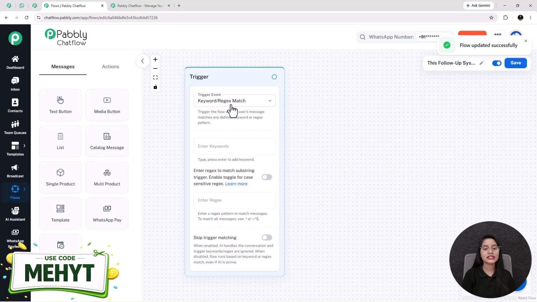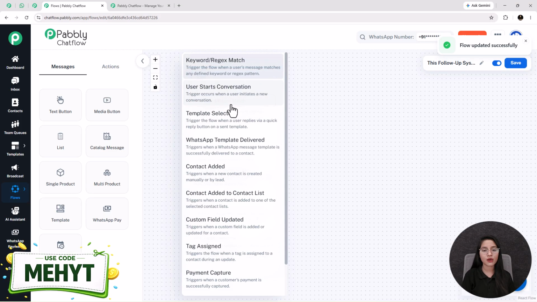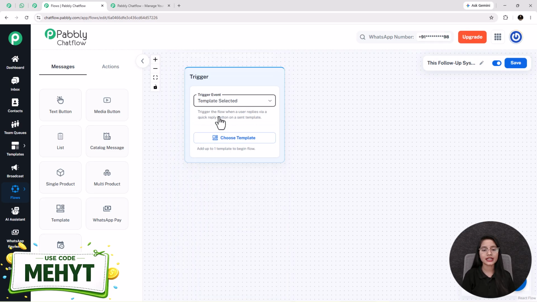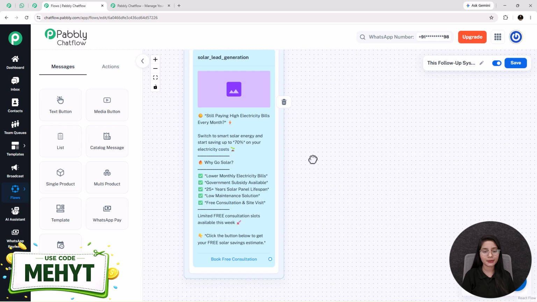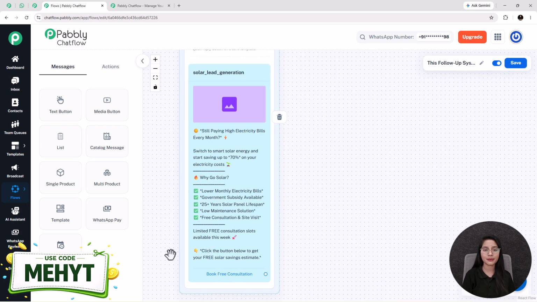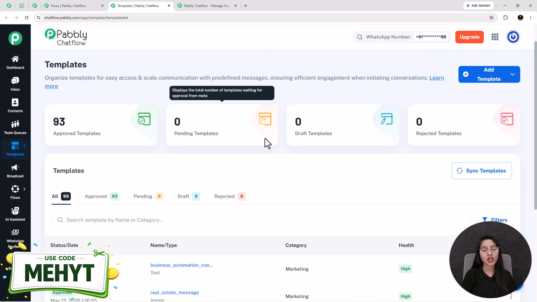Now let's get started. At first, you have to select the trigger event. When you click on it, it will provide you multiple types of trigger events. I am creating this flow with the help of templates, so I am selecting this. After that, I am clicking on this choose template button and selecting the solar lead generation template. See, I have already created this template before. For creating this, you just have to go to this templates feature. This is the template feature of Pabbly Chatflow. Here you can create multiple types of WhatsApp templates for your different types of businesses.